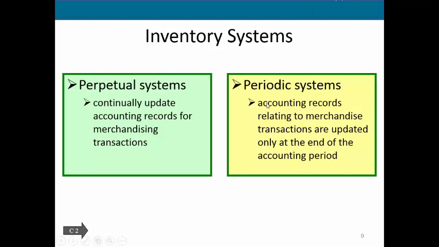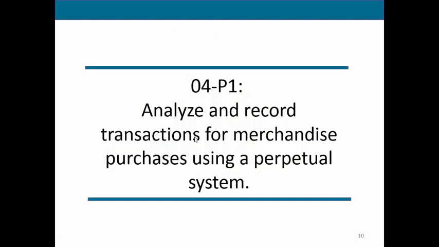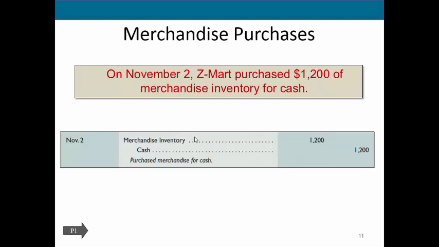So although the appendix of this chapter goes over periodic systems, in our lecture we're going to concentrate on perpetual systems because it's typically what you'll see in today's accounting environment. So how do we actually record transactions as we move through the perpetual system? First we're going to look at the purchase of merchandise. So this is as if you are the retailer and you're purchasing merchandise in order to sell to your customers. So how do we record these merchandise purchases on our books?